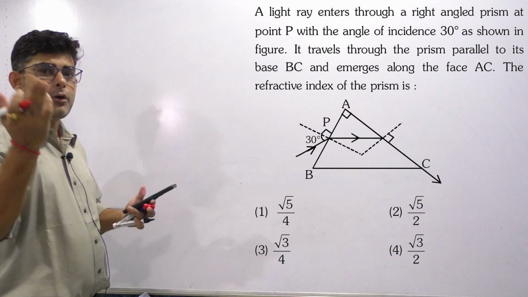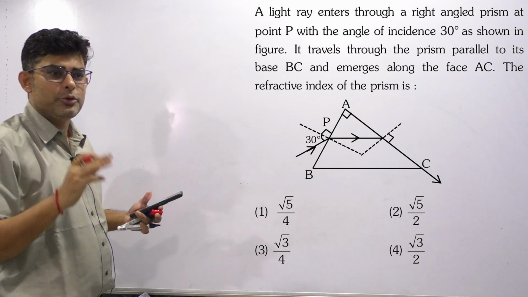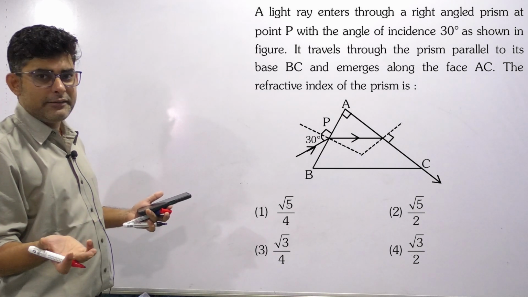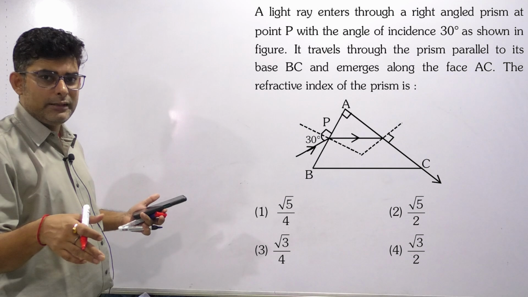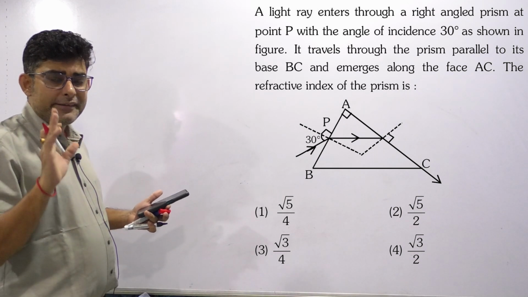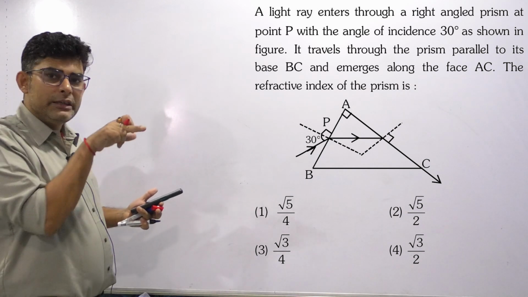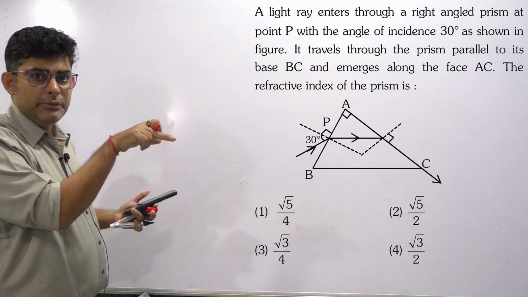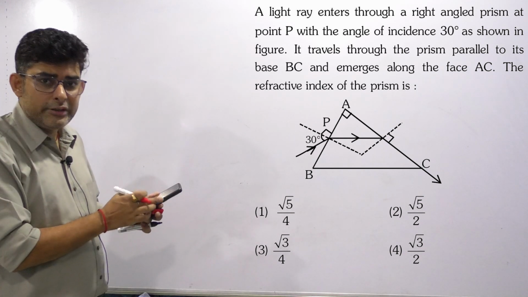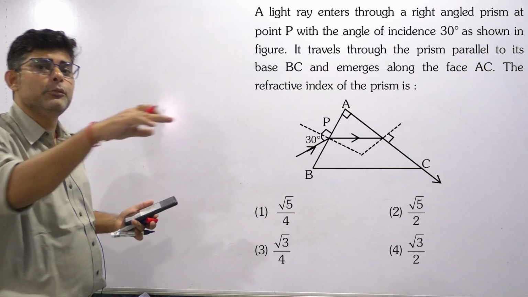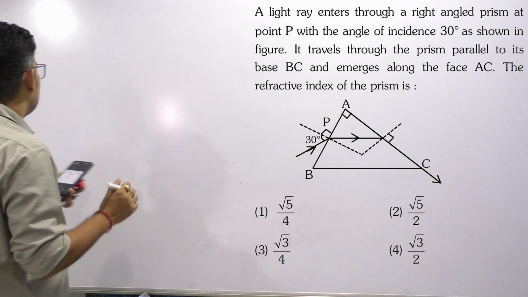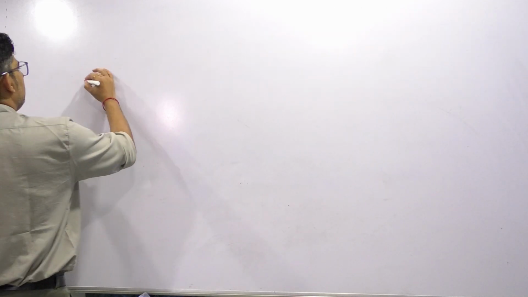Now you may say, sir, what about equilateral? It is for equilateral also. So you should know that equilateral is also isosceles. If two sides are equal, then it is isosceles. Equilateral has all the three sides equal, so equilateral is also an isosceles triangle. So for an isosceles triangular prism, when the ray undergoes minimum deviation, then it is parallel to the base. But if the prism is not given to be isosceles and they are saying that the ray is moving parallel to the base, don't take it as minimum deviation. Clear?